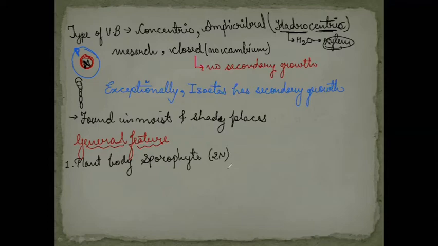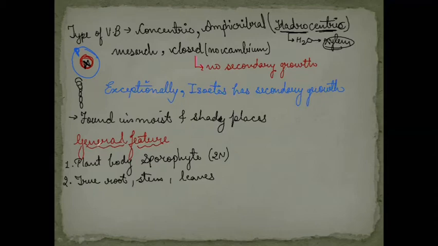Now next point is regarding the presence of the roots, stems and leaves. So the pteridophytes, sporophyte has true root, stem and leaves present on it. So for the first time, the true roots are seen in the members of the plant kingdom, because we saw in the bryophytes, rhizoids were there in place of the roots.